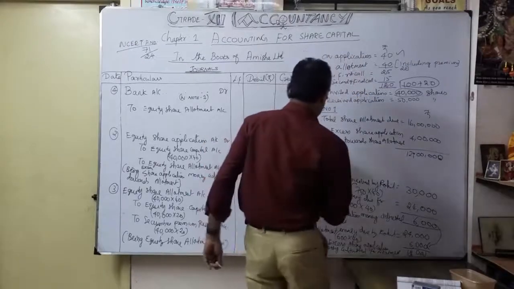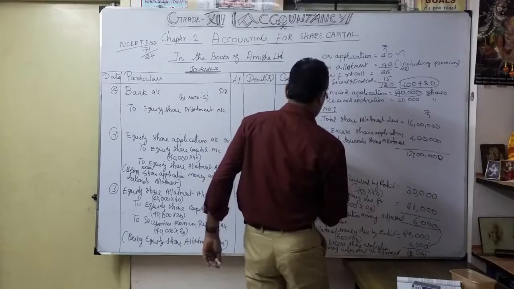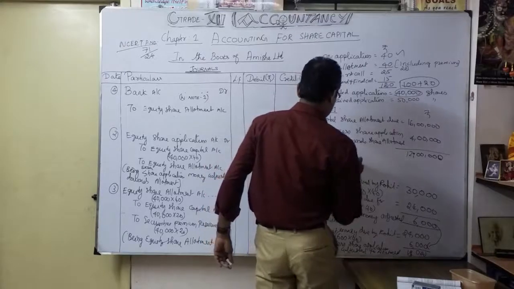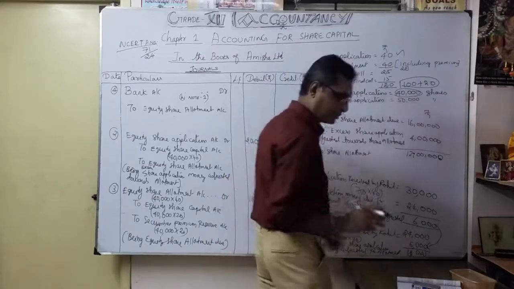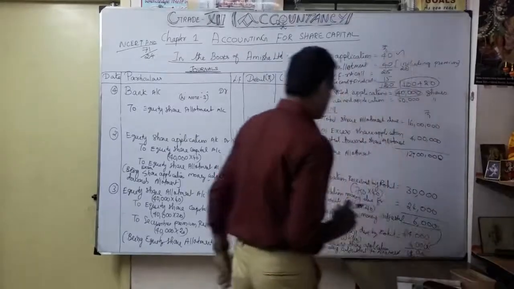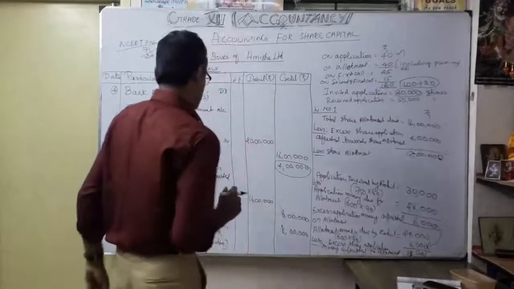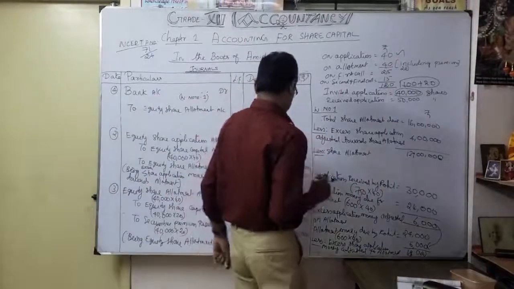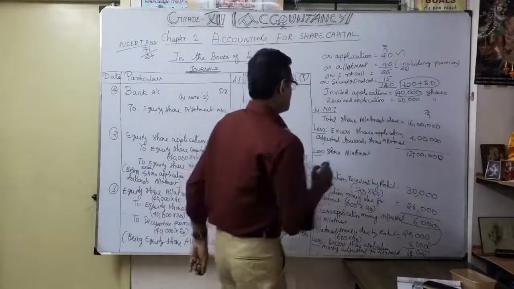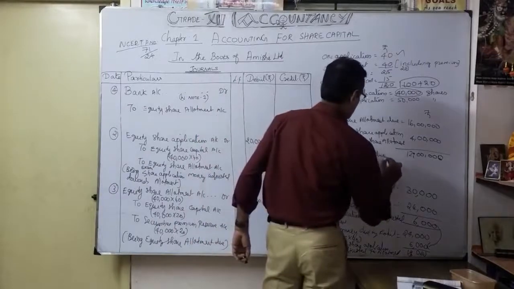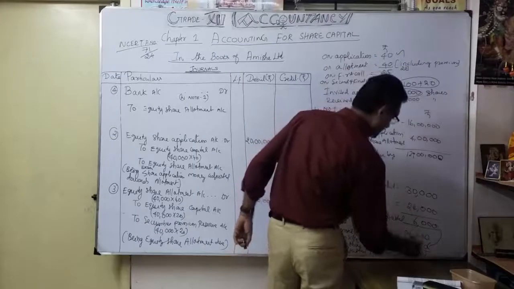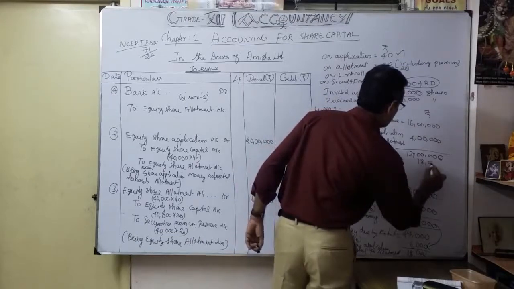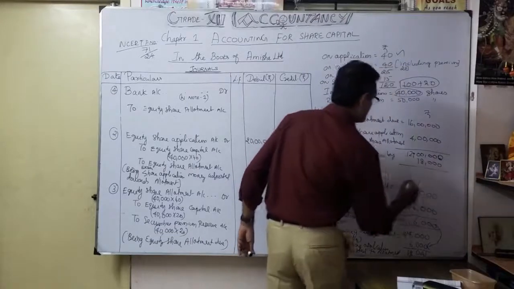But the allotment due by Rohit was unable to be received. So less: share allotment due by Rohit. How much? This 18,000. Okay, how much am I supposed to receive?